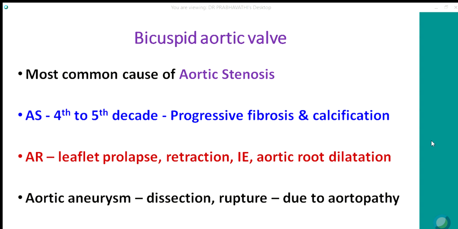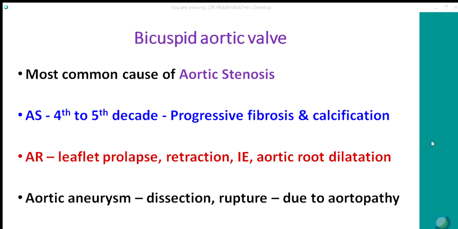So bicuspid aortic valve is the most common cause of aortic stenosis and the most common congenital heart disease, but they're usually asymptomatic up to the 4th decade. There is progressive fibrosis and calcification of the aortic valve causing aortic stenosis in the 5th or 6th decade. Sometimes they may develop aortic regurgitation. Pure aortic regurgitation is seen in about 15% of the patients.